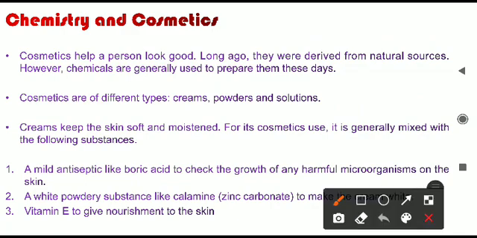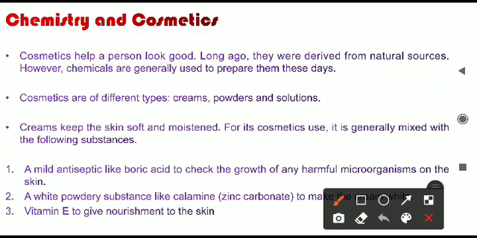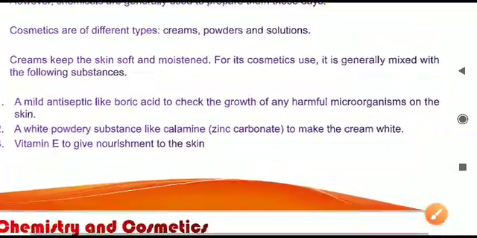Now the next important use of chemistry is in the cosmetics industry. Different cosmetics are used in our day-to-day life. What do they do? They help a person look good. Long ago, cosmetics were made by deriving certain natural substances from different sources, especially from plants. But nowadays we are not using natural sources, we are using chemicals. Chemicals are generally used to prepare cosmetics these days. So all these are chemical preparations that we are applying now.